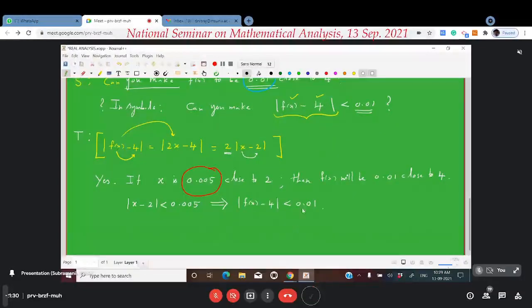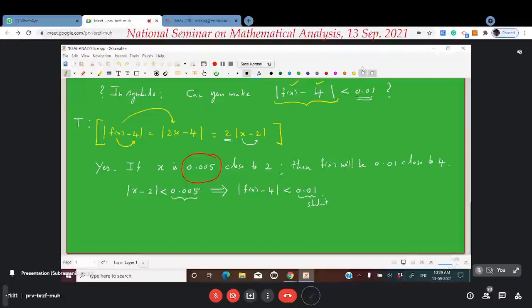The student gave a number, and now the teacher is giving him back another number, saying that if the distance of x from 2 is less than this number, then the distance of f of x from 4 will be less than your number. That's what it is, right?